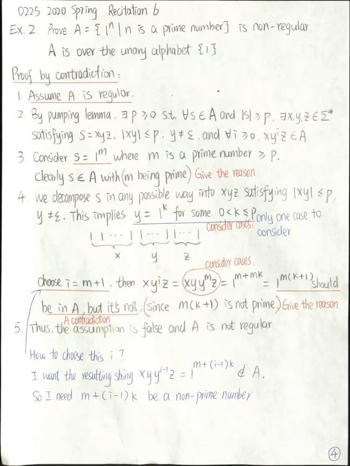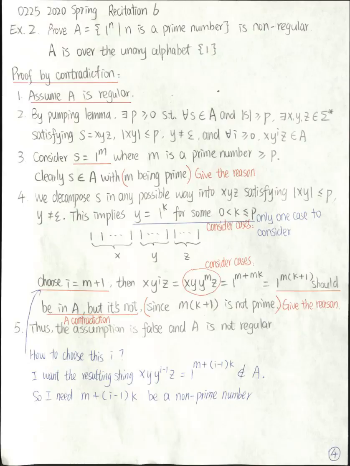After choosing this S, we need to show this S is in my language A, and this S has length greater than or equal to p. Clearly, this S is in A with m being a prime number, and the length of S is m. Since m is greater than or equal to p, my S also satisfies the condition of length greater than or equal to p. But you always need to give the reason why S is in the language and why S has length greater than or equal to p.